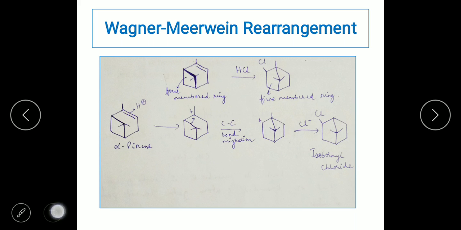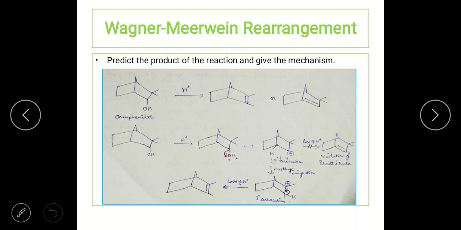So this is one exception wherein the secondary carbocation is considered to be more stable in this particular molecule because it has formed a 5-membered ring. Okay, next let us take one example. Predict the product of the reaction and give the mechanism.